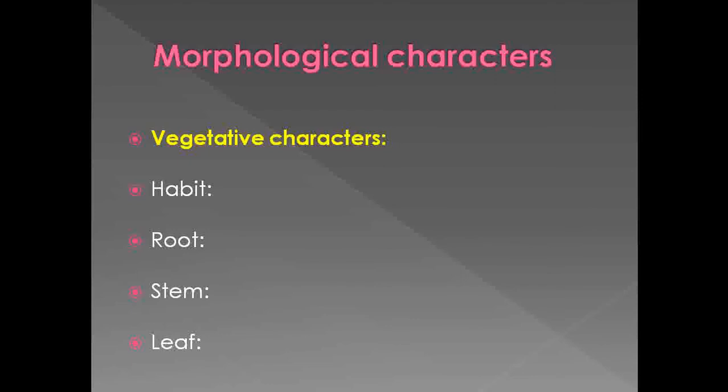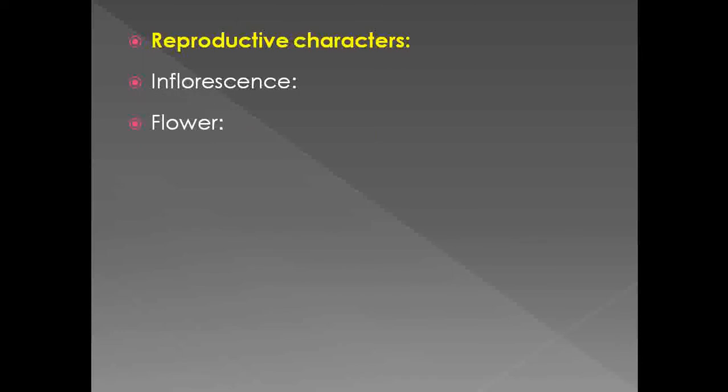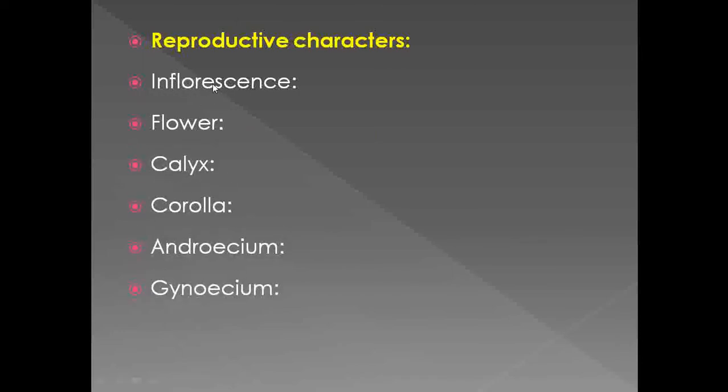Now next we see what the reproductive characters are. Under the reproductive characters, the first character to be included is inflorescence. What type of inflorescence is present in that particular plant?